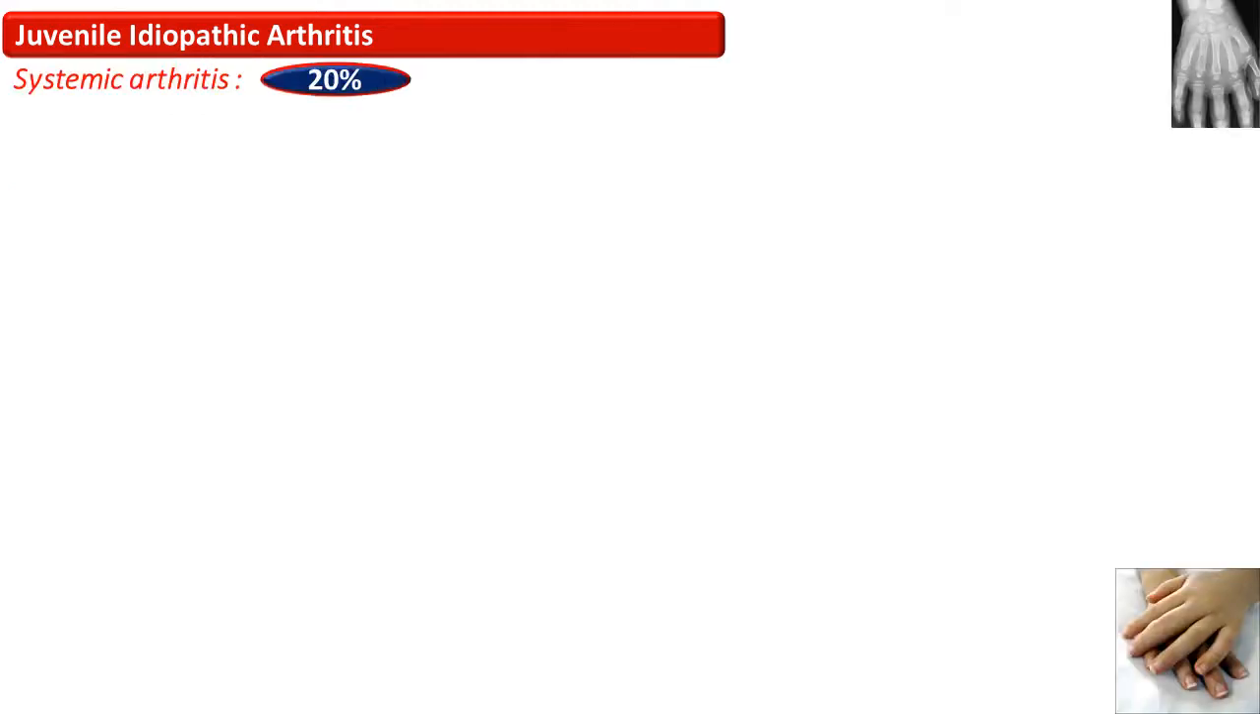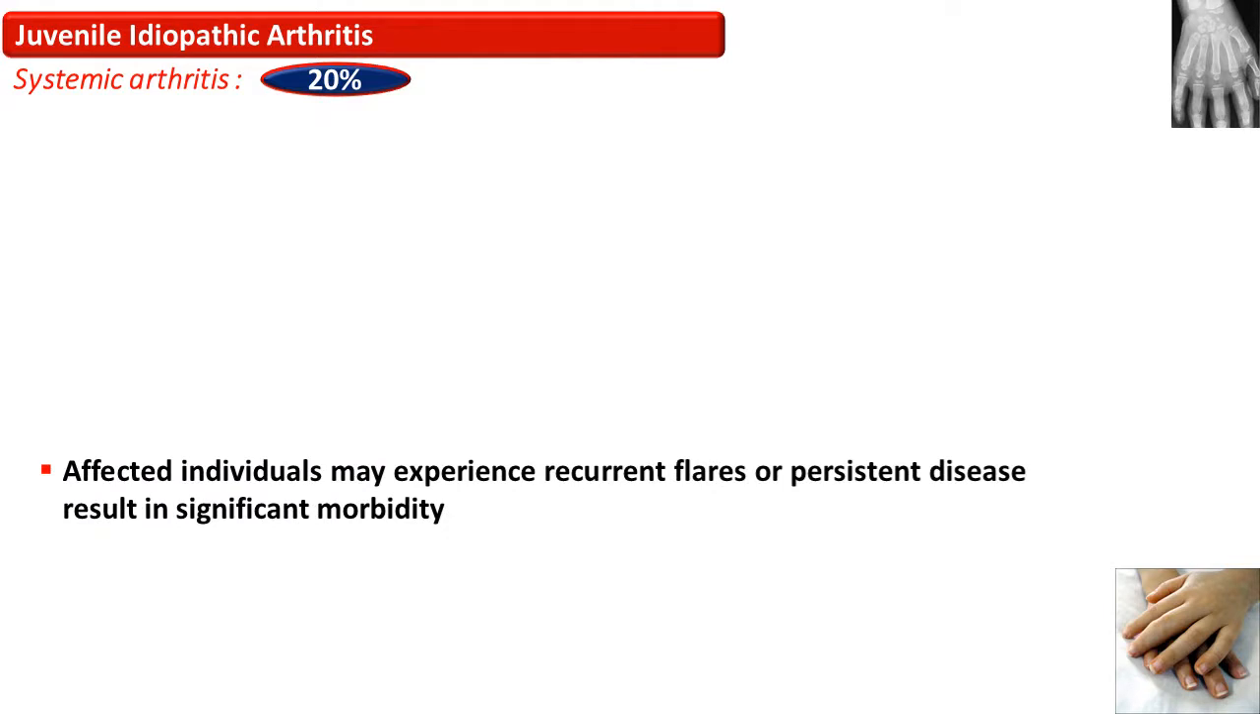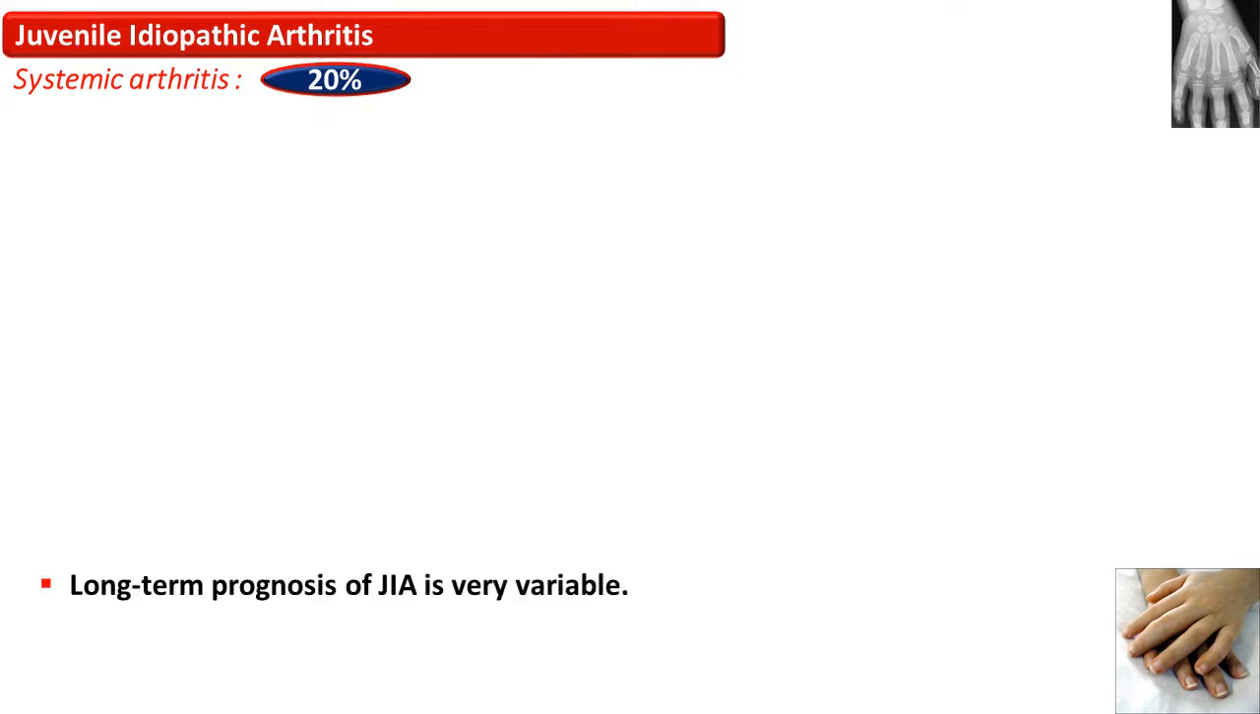The polyarticular disease with systemic symptoms affects 20% of cases of JIA. This disease is abrupt in onset and associated with spikes of high-grade fever, migratory skin rash, lymphadenopathy, hepatosplenomegaly, serositis, anemia, and leukocytosis. The people may experience recurrent flares of persistent disease, and it results in significant morbidity. In the long-term prognosis of this entity, 10% develop serious functional disability, and 25% develop severe disease.